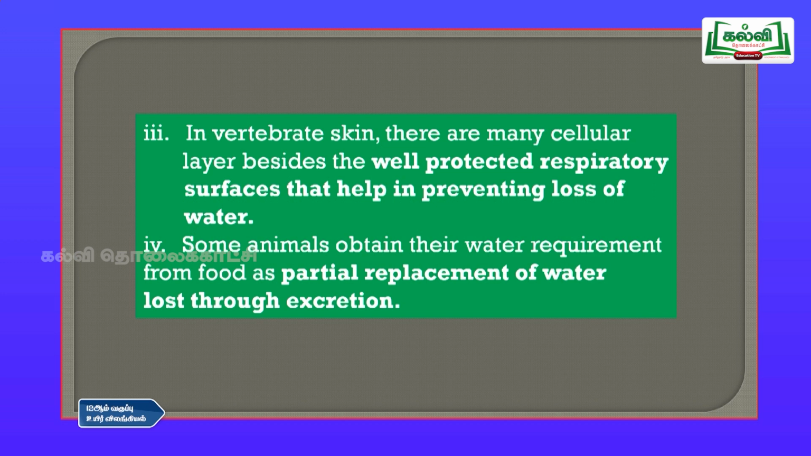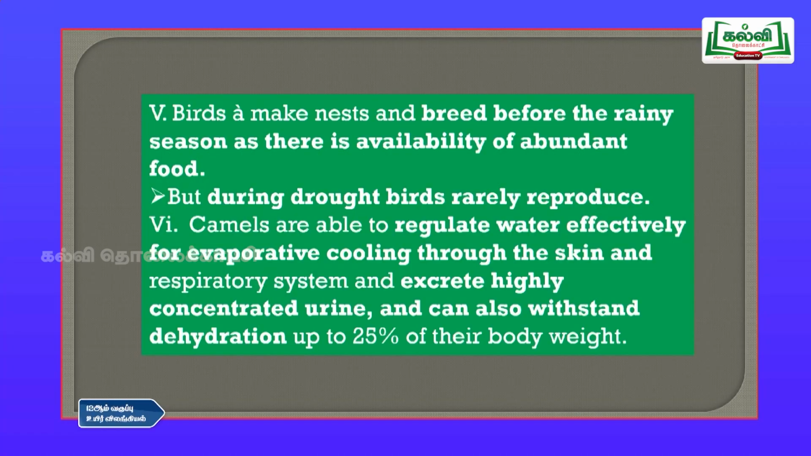And fourth point is some animals obtain their water requirement from food as a partial replacement of water lost through excretion. That means through urine they will be losing their water, so that can be again taken up from the food. Then fifth one, birds make nests and breed before the rainy season as there is availability of abundant food. But during drought birds rarely reproduce.